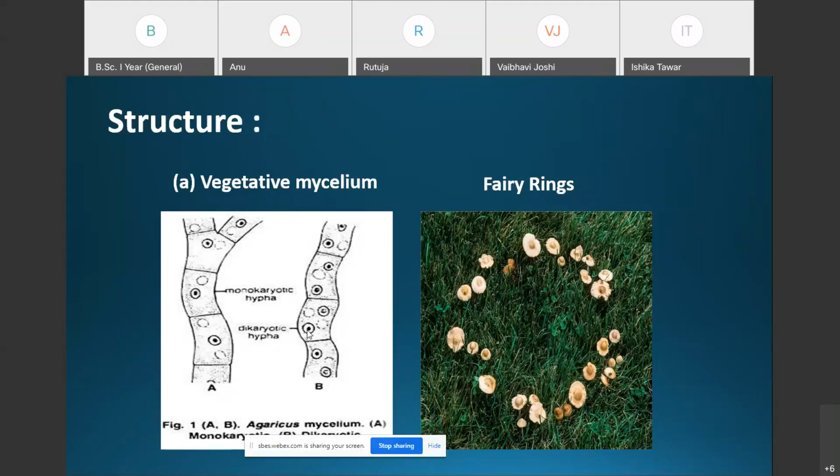The secondary mycelium is perennial, branched, and septate. The hyphae of the secondary mycelium twist together to form white hyphal cords, and these white hyphal cords are known as rhizomorphs.